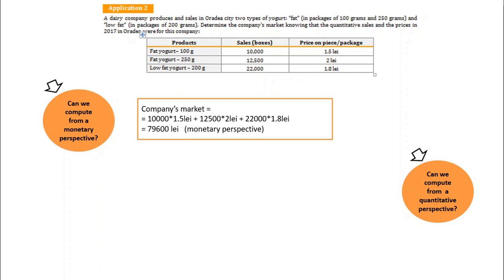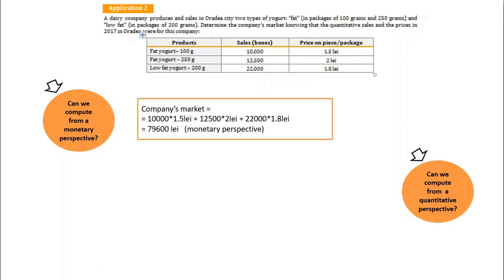Yet in this specific case, if we add the boxes, the result is not going to help anyone to take a final decision because those boxes have different sizes. So the low-fat yogurt has 200 grams and the first type of fat yogurt is actually 2 times smaller.